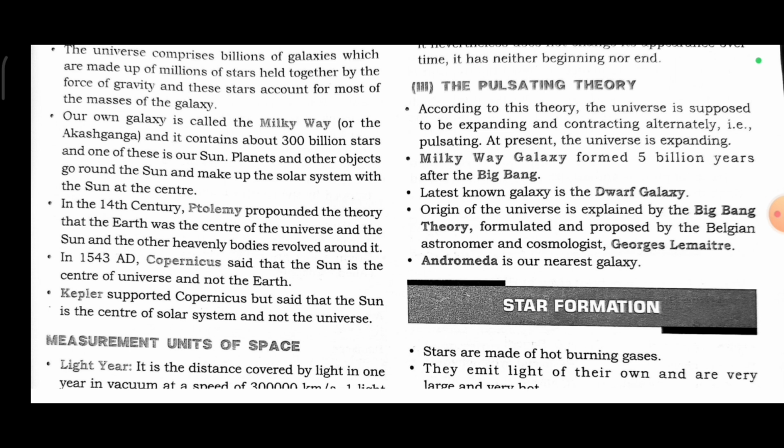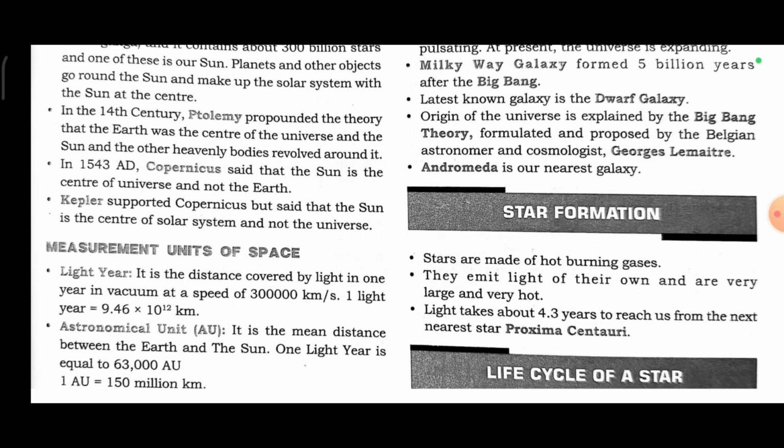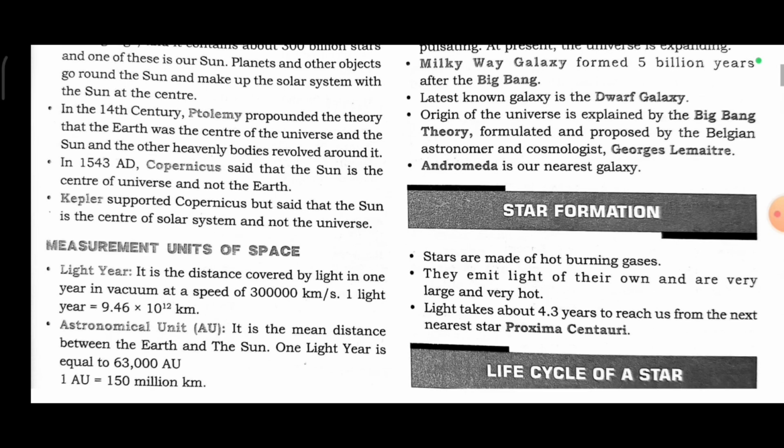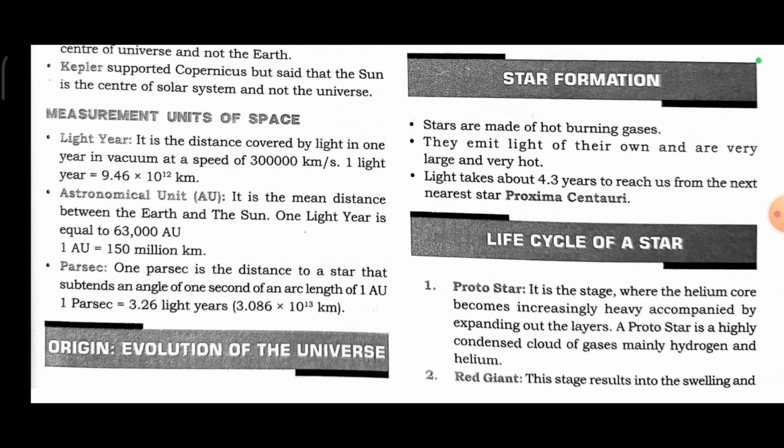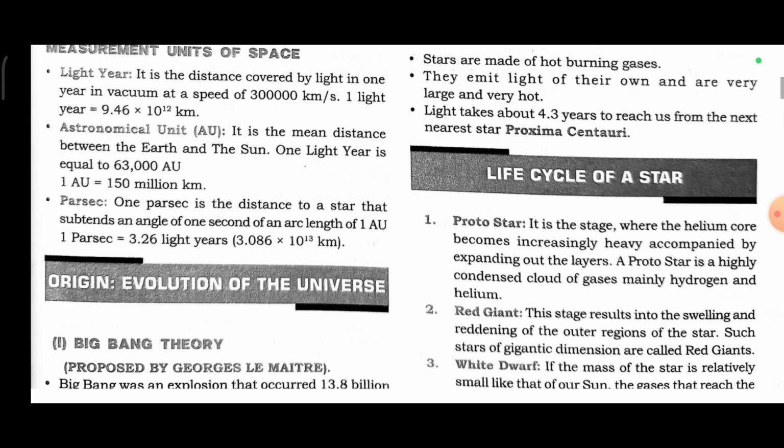Milky Way galaxy formed 5 million years after the Big Bang. Latest known galaxy is the Dwarf galaxy. Origin of the universe is explained by the Big Bang theory, formulated and proposed by the Belgian astronomer and cosmologist Georges Lemaître. Andromeda is our nearest galaxy. Star formation. Stars are made of hot burning gases. They emit light of their own and are very large and very hot. Light takes about 4.3 years to reach us from the next nearest star, Proxima Centauri.